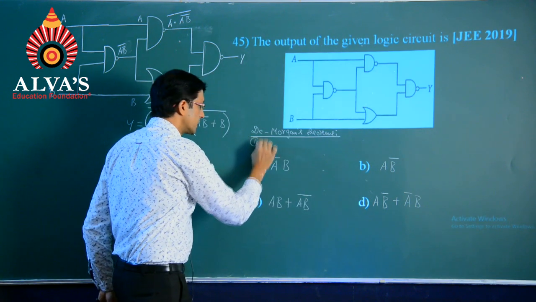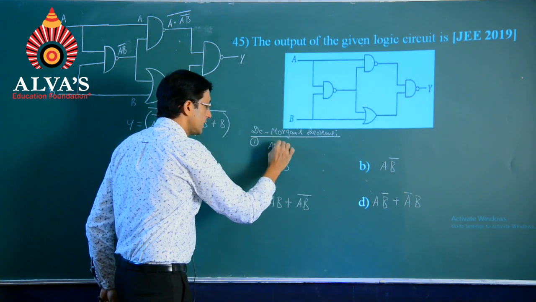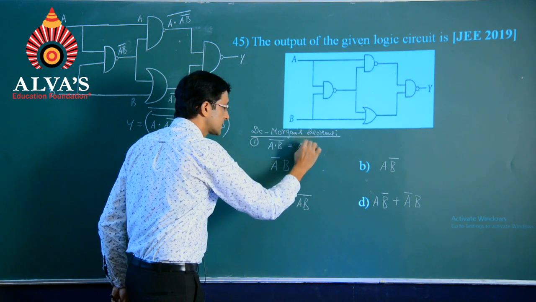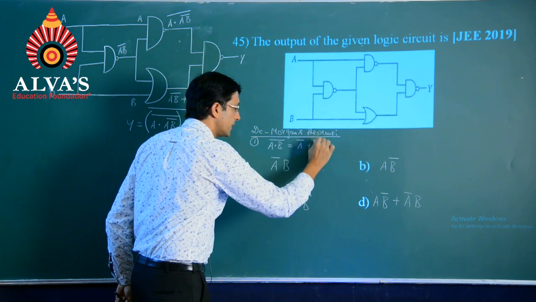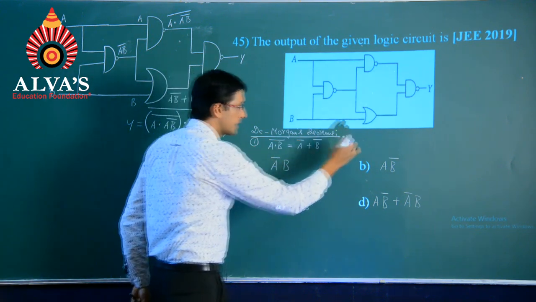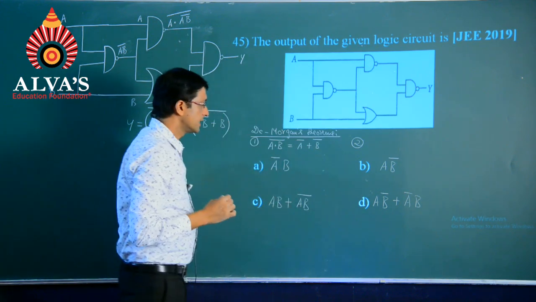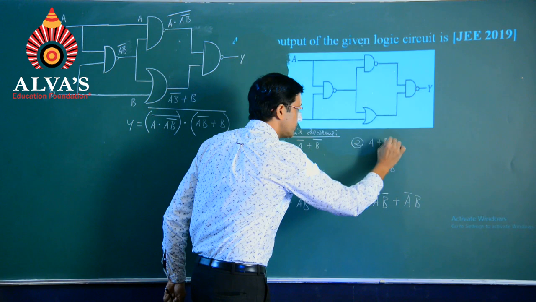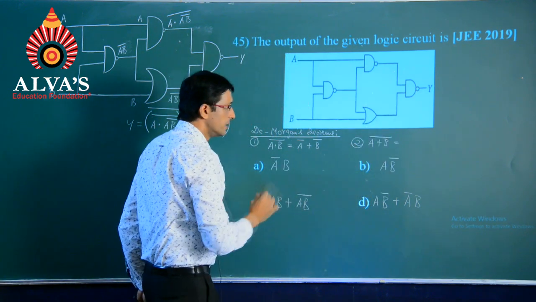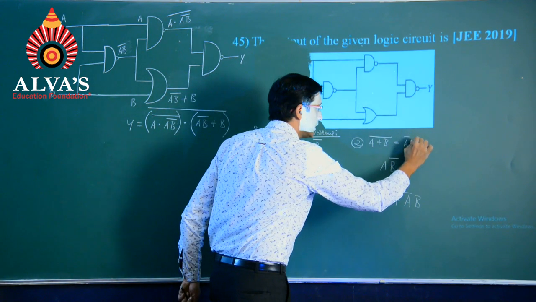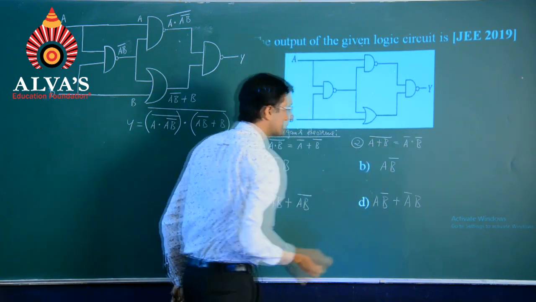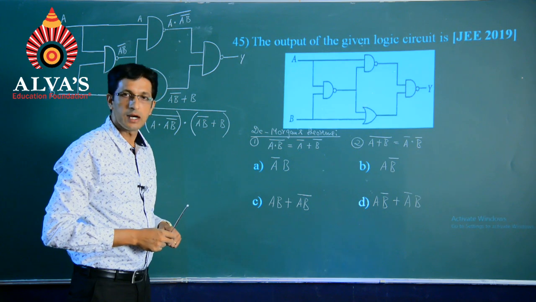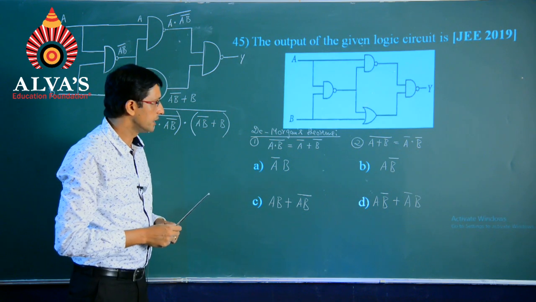The first one goes like this: A into B whole bar could be written as A bar plus B bar, whereas the next theorem could be expressed like this: A plus B whole bar will be equal to A bar dot B bar. After that, how to simplify? Let us have a look.